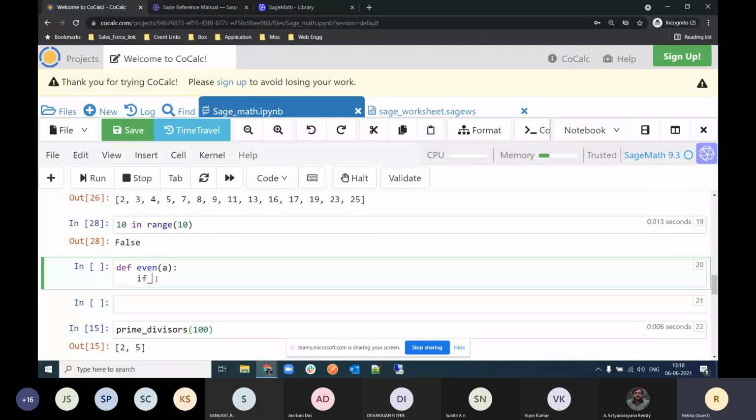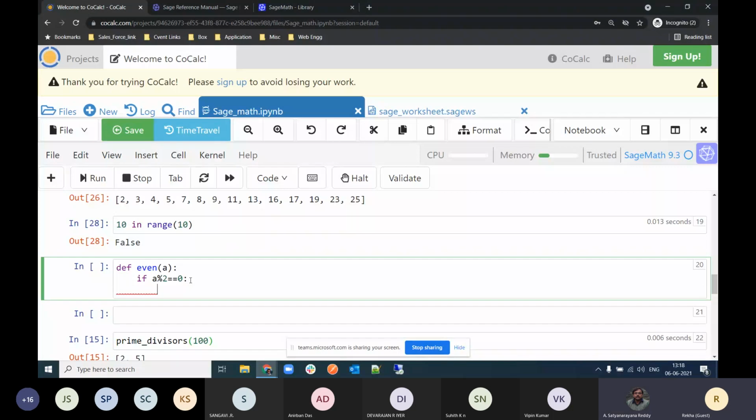So if a modulo 2 equals 0, so if I divide my number by 2 and get the answer 0, then obviously my number is even. Then I will return even from my function.